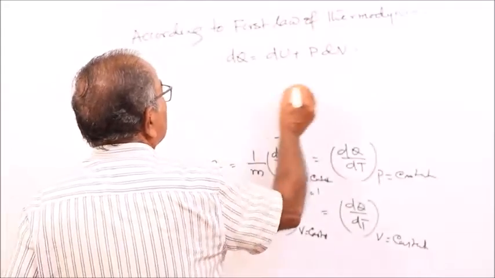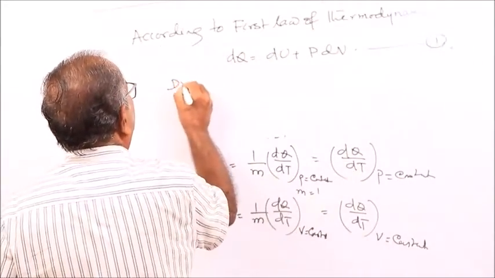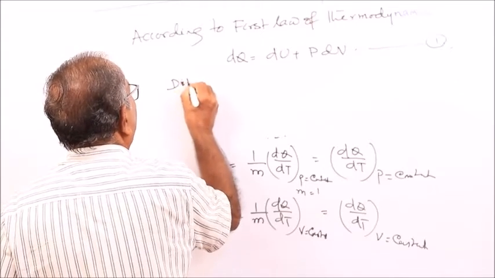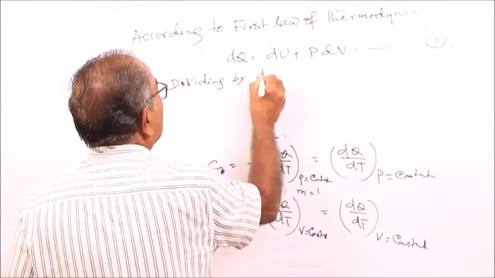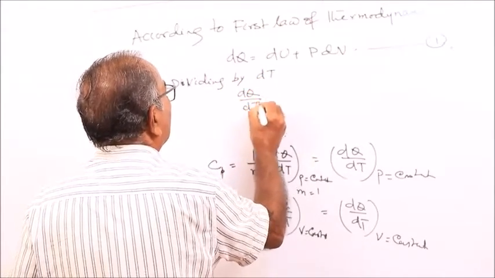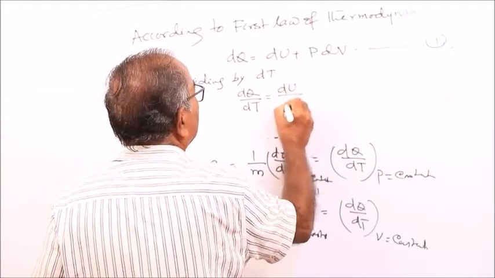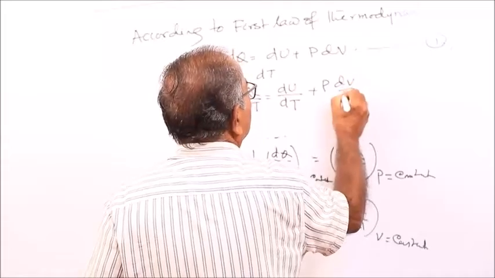This is equation 1. Dividing by dT, dq by dT is equal to du by dT plus p dv by dT.